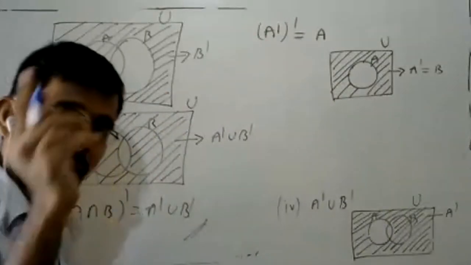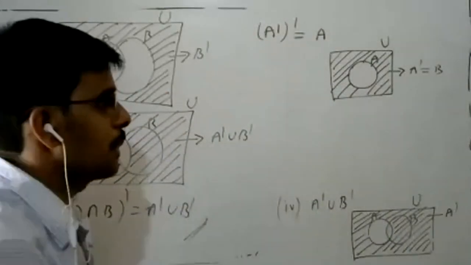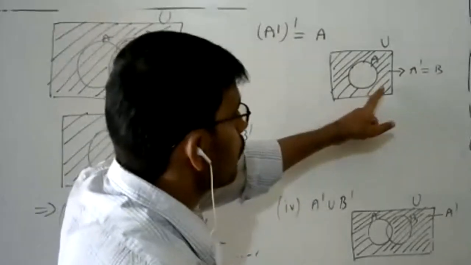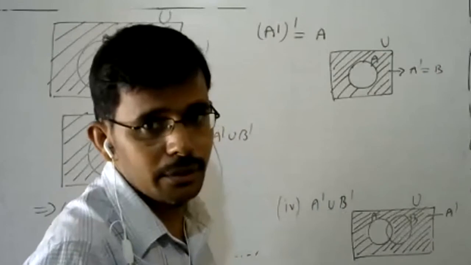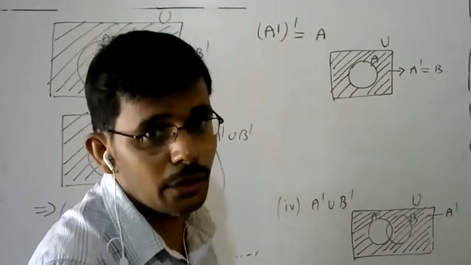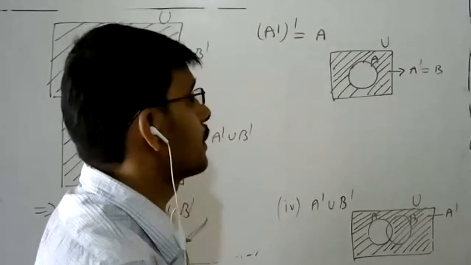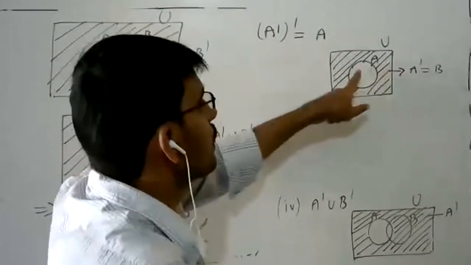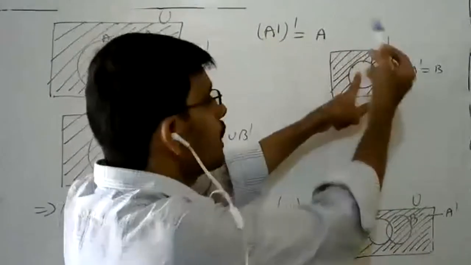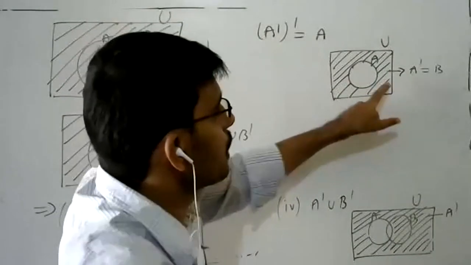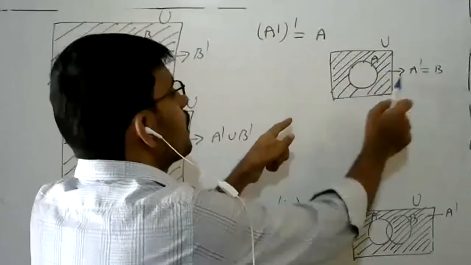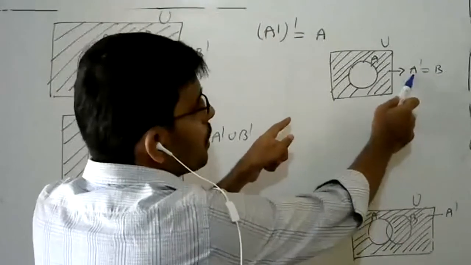Now take the complement again. What is the meaning of complement? The set of all elements other than this shadowed region. Your A complement means the set of all elements other than A. Similarly, the shadowed region is our set B, that is A complement.